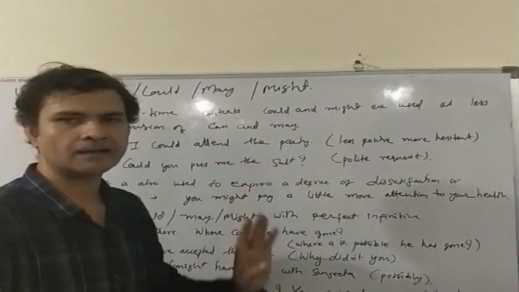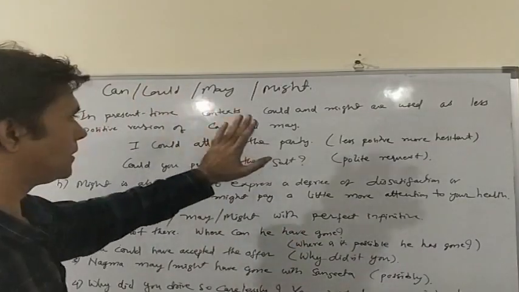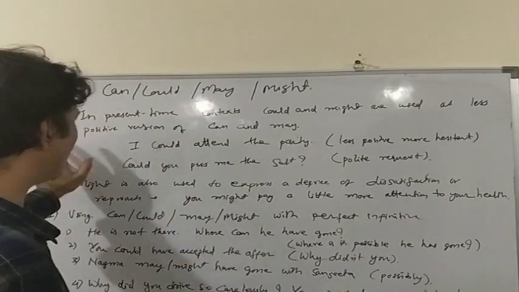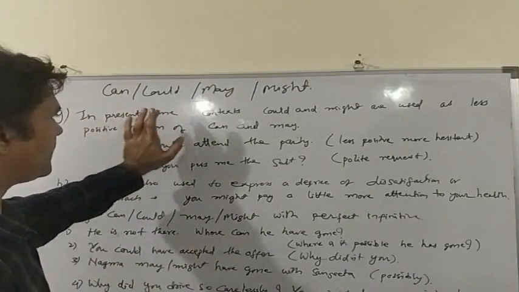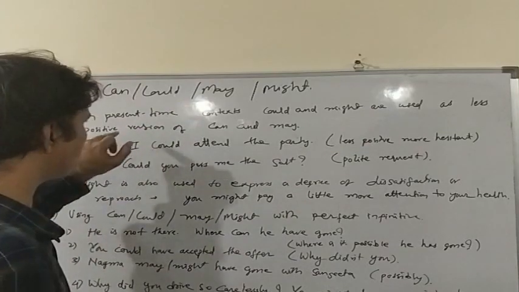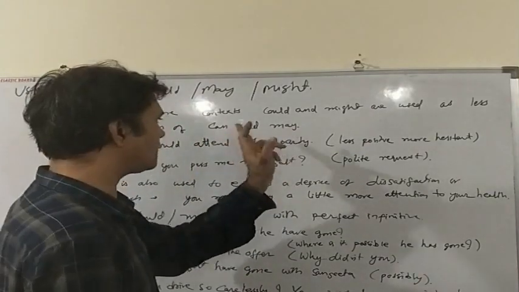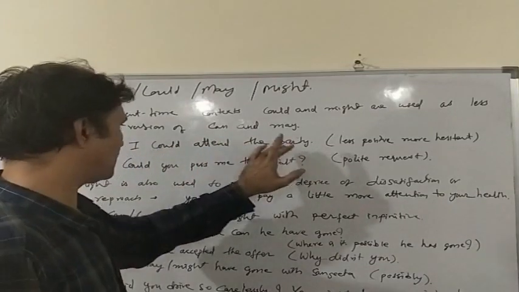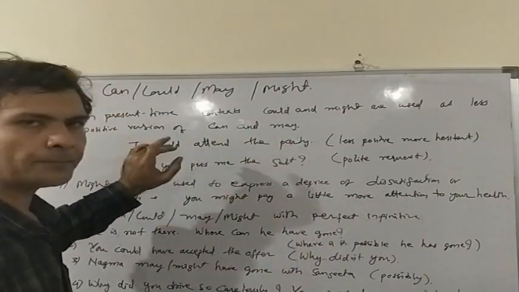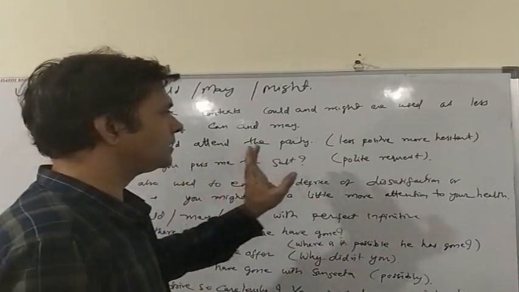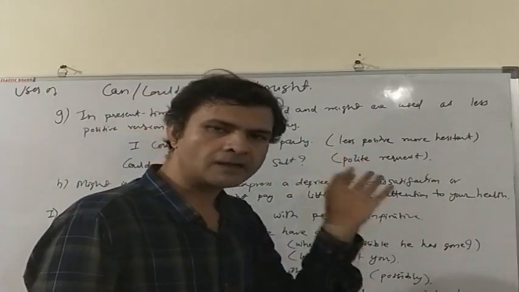Now could and might are the past tenses of can and may, but we can use could and might both in present tense. We can use could and might in present time context and we use them to suggest a less positive version of can or may. As for example, I could attend the party. What it suggests is that there is some hesitation.